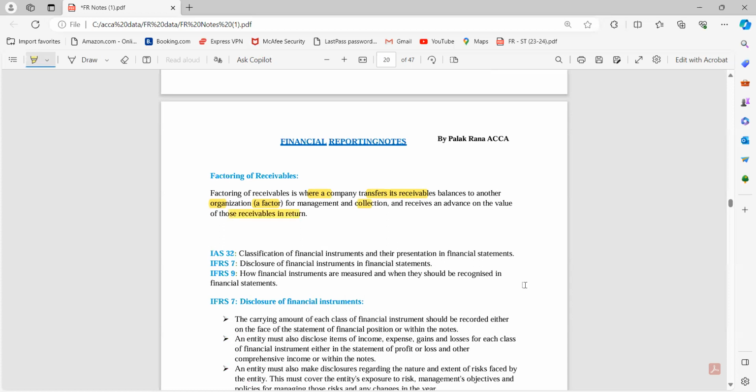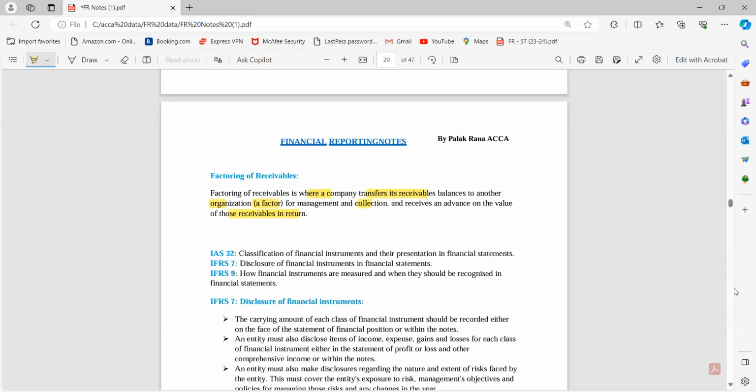So basically, I need money. I don't have the option, but yes, I know that I have to receive money from XYZ person after 2 months. So I came to you that I will receive a certain amount of money from Mr. XYZ after 2 months. Collect that money on my behalf from him after 2 months. But I am giving you the document and till today I need some amount of money. Give me 90% or 95% of the money which I am going to get from Mr. XYZ.